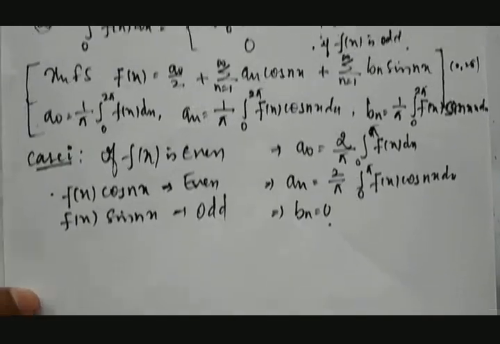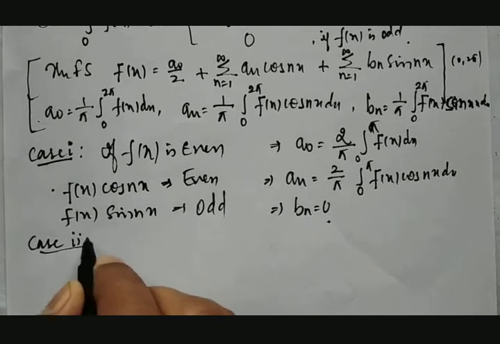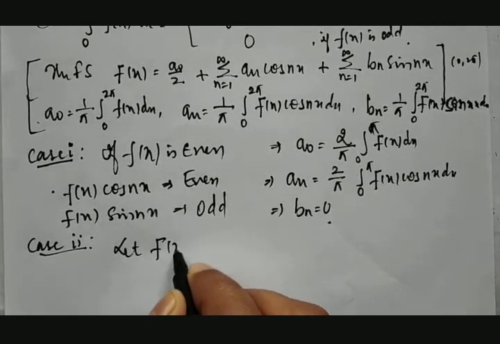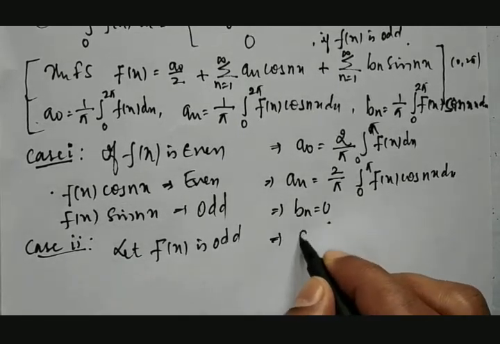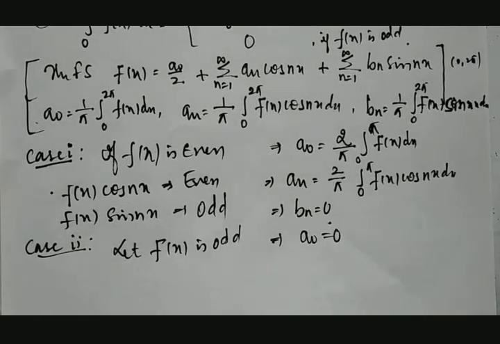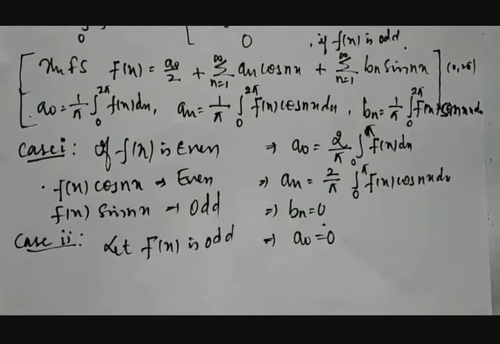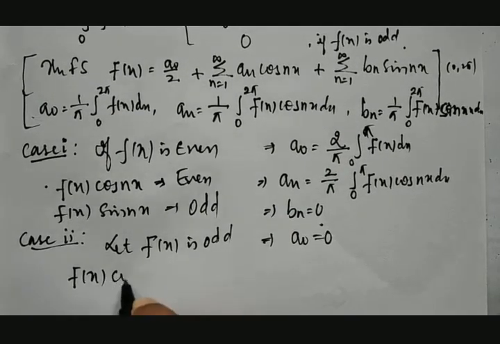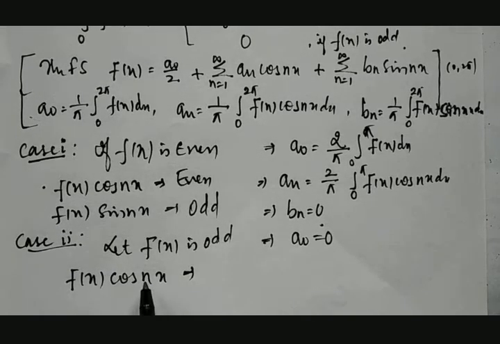Fine. Similarly, we will take the second case. Case number 2: here we take f of x is odd. If f of x is odd, then a naught is equal to 0 straight away because of this property. Then f of x into cos nx: f of x is odd and cos is even.